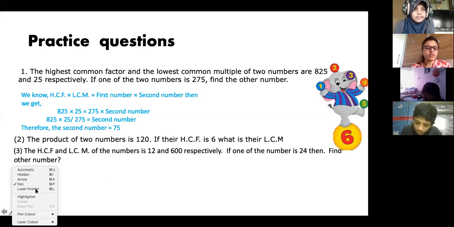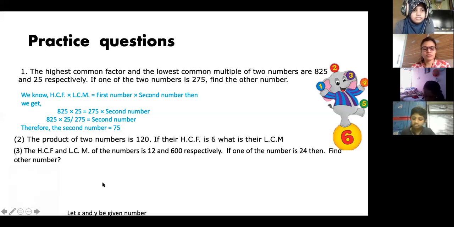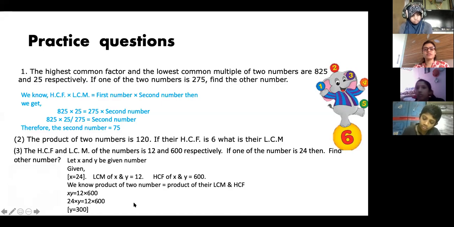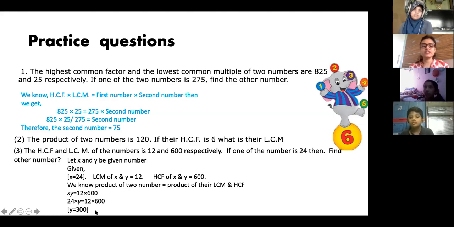I'll just show the solution. Take one number x as 24, the other number is y. So the answer is: x into y is equal to 12 into 600. So 24 into y equals 12 into 600, so y is equal to 300. Product means the first number into the second number is given. So one number is given, which is 24. Yes, 300 is the answer.